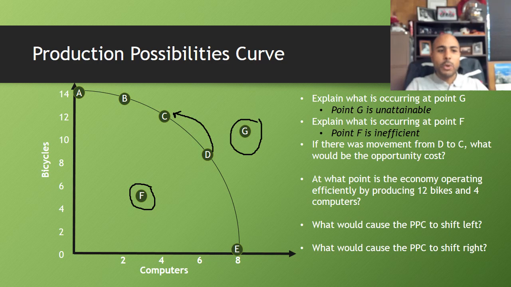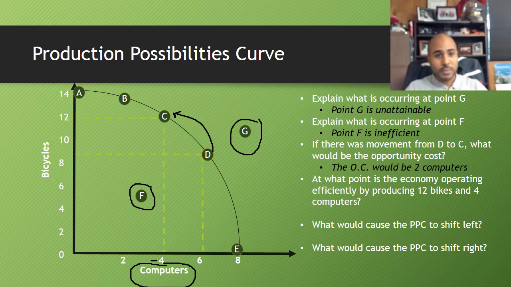If it was computers that got smaller, which it looks like in this example it is, we're going to try to identify how much smaller the number of computers got. So if we went from 6 to 4, I know this is complicated math, y'all, but 6 minus 4 is 2. Okay, so let's just take a look here, just make sure the opportunity cost is 2 computers.